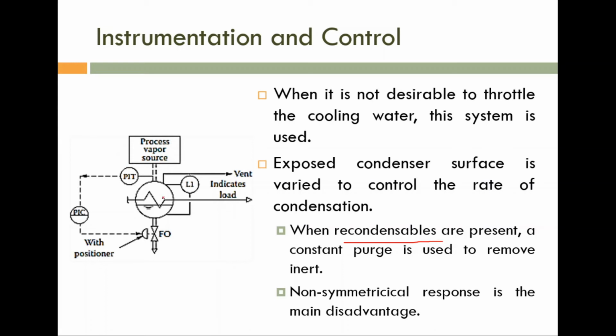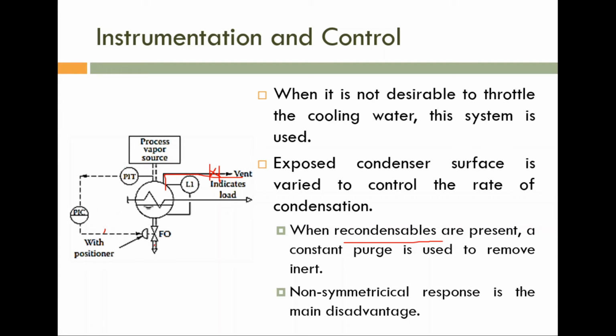So we need to use some mechanism to remove that inert gas. For that purpose, a vent is used. We can open this vent by using this pressure control signal. If this control signal is large, then definitely it is due to this inert gas. Okay. If this pressure is very large, what do we have to do?